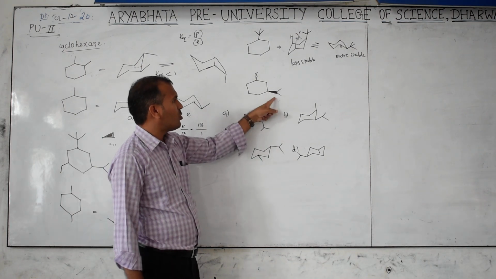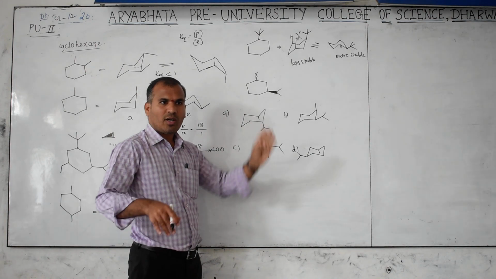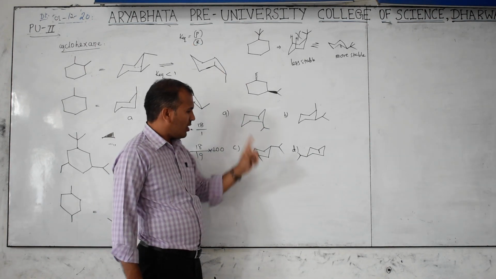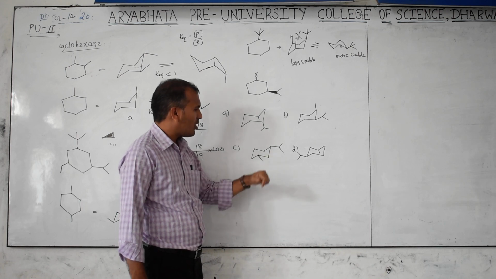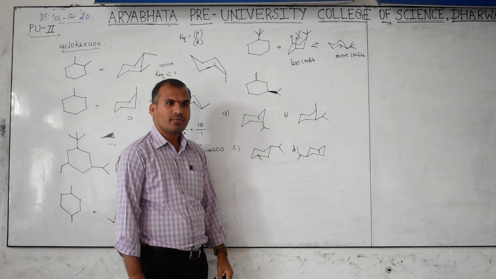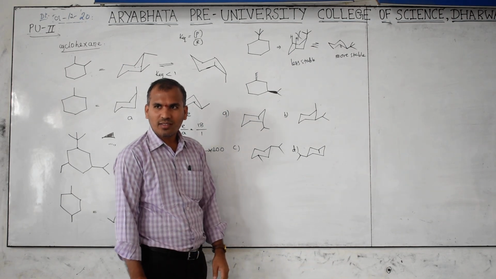But are they correct or not? Check here. These two should be trans. Trans means what? One up, one down. This is which one? Down. This is which one? Down. Got the point? Then correct or wrong? This is wrong.